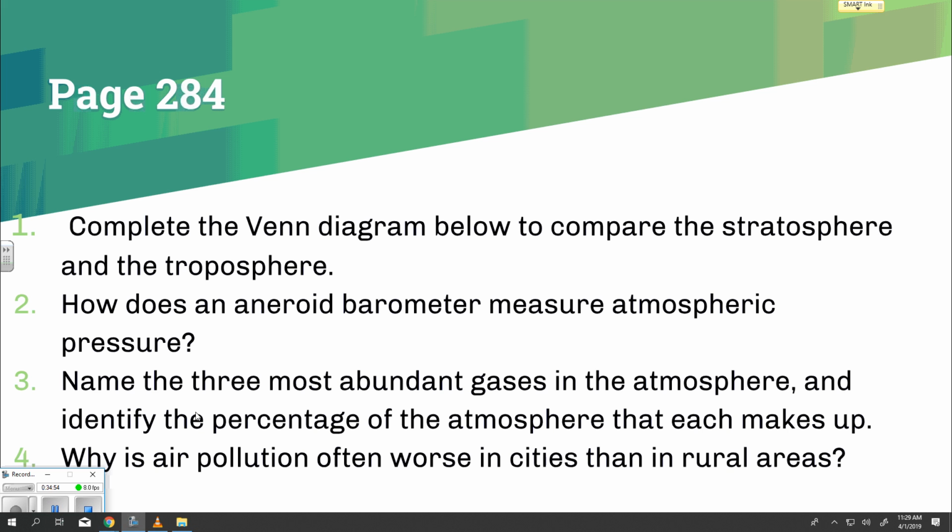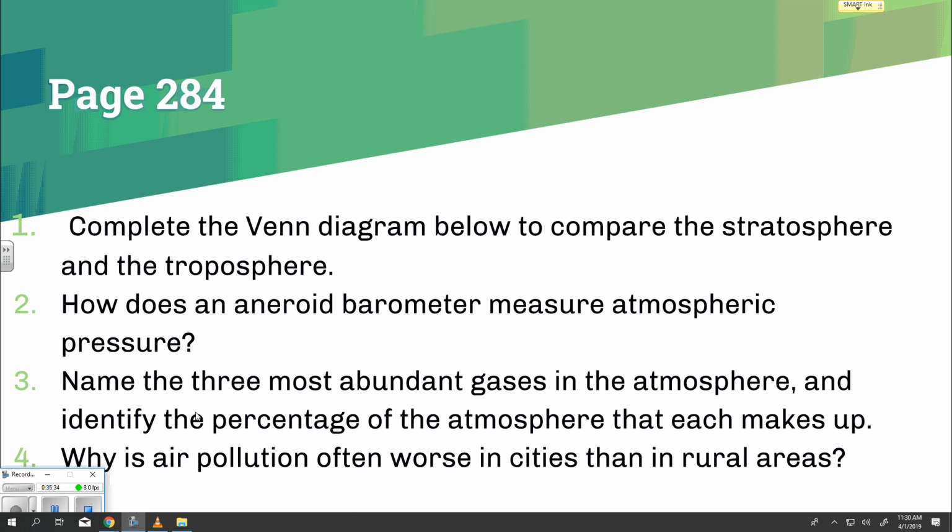Question number 3. Answer can be found on page 277. Nitrogen, 78%. Oxygen, 21%. Argon, 0.9%.